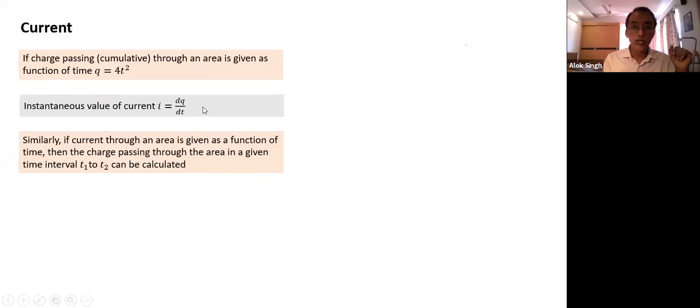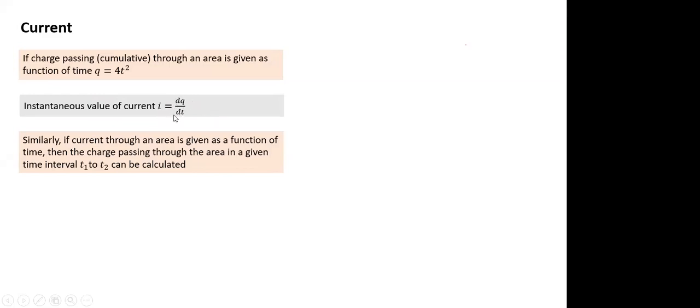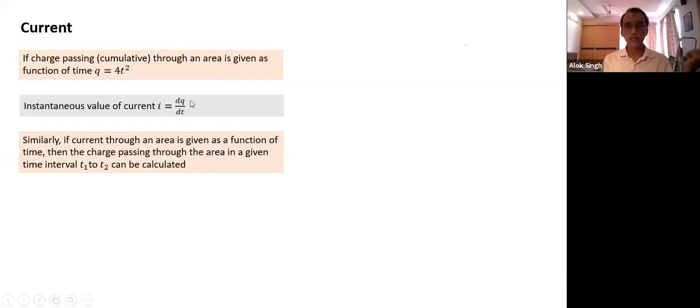Why do we need to integrate? From dq, what is dq equal to? I into dt. We send dt to the other side and integrate. So basically, we understand that the charge passing through an area, dq, is equal to I into dt. Again, for a larger time interval, we integrate I into dt over a time period t1 to t2. We can calculate the charge passing.